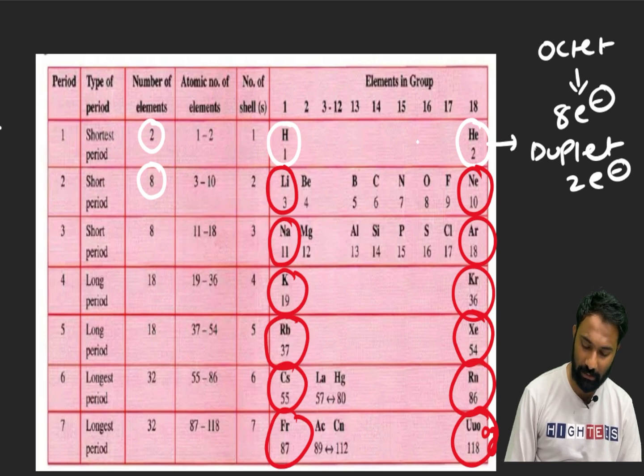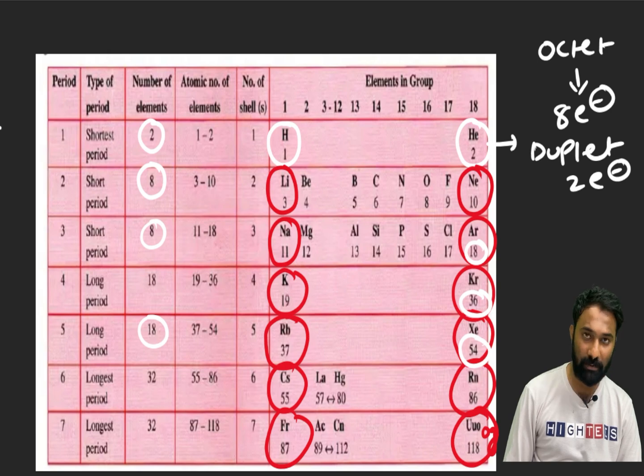First period contains 2 elements and the second period contains how many? 8. Add the 8 to these 2, and the neon atomic number has come. For this neon, again you add the 8. The argon atomic number has come. For this argon, add the 18. 36, the krypton atomic number has come. Now for krypton, add the 18. You got xenon, 54. Its atomic number has come. For this xenon, add the 32. Here 86, radon has come. Next add the 32. Here it got the Og.